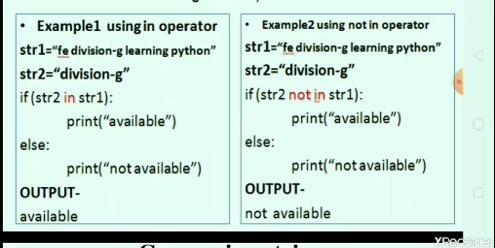If the condition is false, then the else part should be executed, that is, not available. Here we use the not in operator. str2 is 'division-g', which is already present in str1, but since we use the not in operator, the output is not available. If we had used the in operator here, the output would be available, but because we use not in, the output is not available.